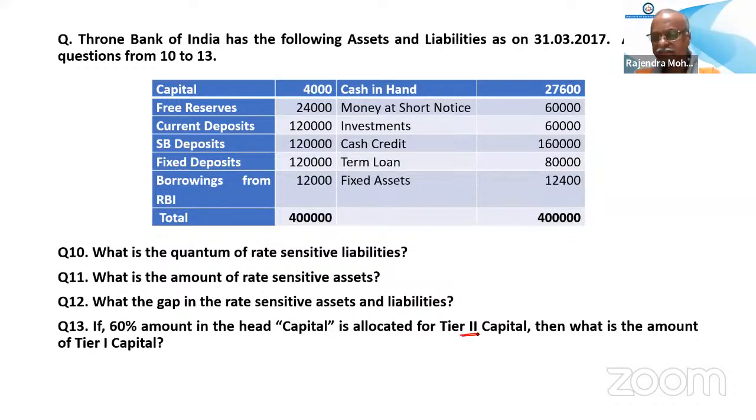The question is asking what is tier 1. So from this 4,000, 40% goes to tier 1. 40% of 4,000 is 1,600. And free reserve is also tier 1, so you have to add 24,000. This comes to 25,600. So tier 1 capital as per this balance sheet of this bank is 25,600.